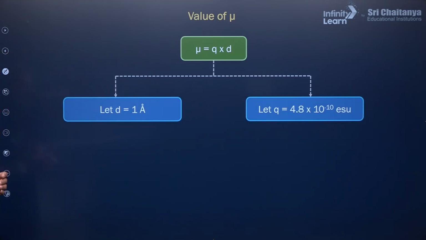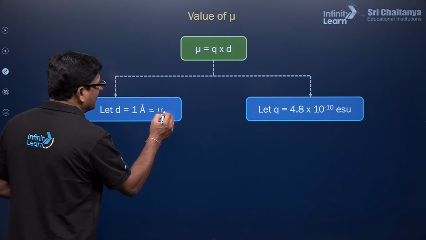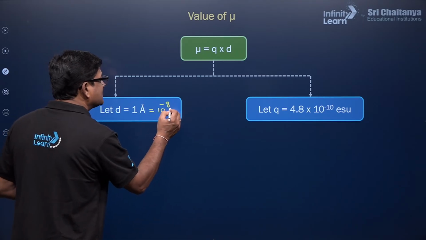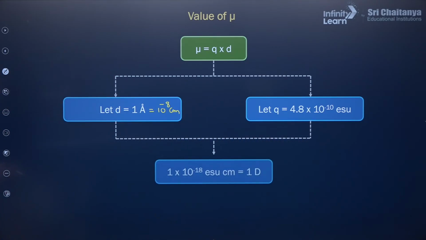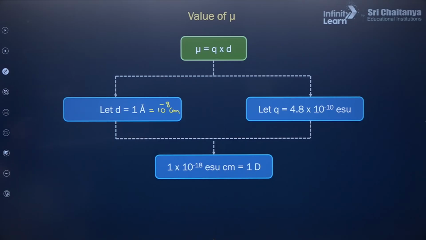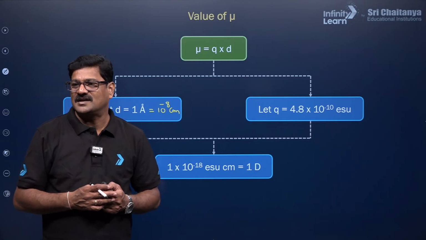Let d be 1 angstrom unit and let q be 4.8 × 10^-8. So 1 angstrom unit is 10^-8 centimeters, mind it. So 1 debye is equal to 10^-18 ESU, right?